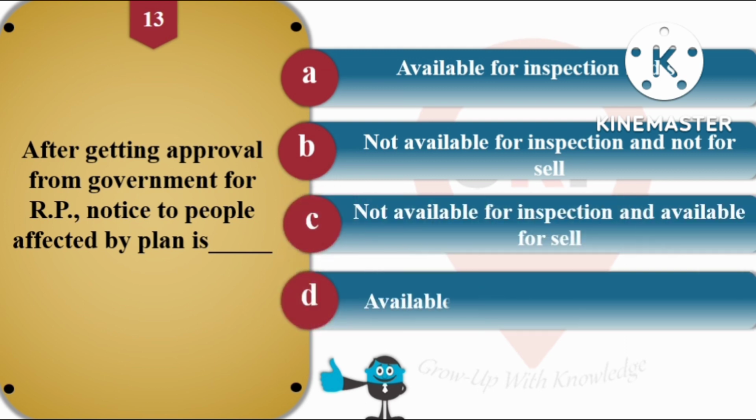Option C is not available for inspection and not available for sale, and option D is available for inspection and not available for sale. So the right answer for this question number 13 is option number B, that is it is not available for inspection also and it is not available for sale also after getting approval from the state government.